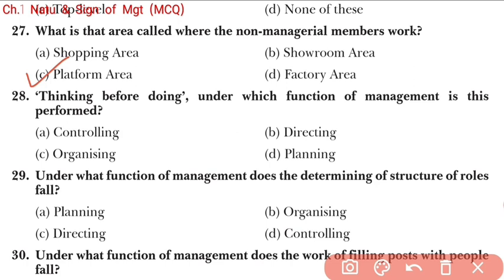Now question number 28. Thinking before doing. Under which function of management is this performed? Okay, thinking before doing. Just think, this is planning, because planning means thinking in advance what is to be done, how it is to be done, where it is to be done, and by whom it should be done. So students, this point refers to planning.